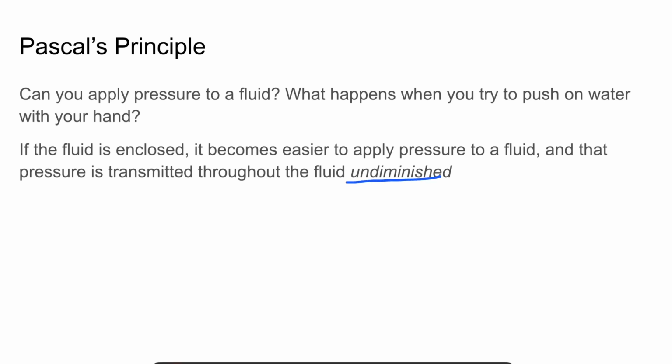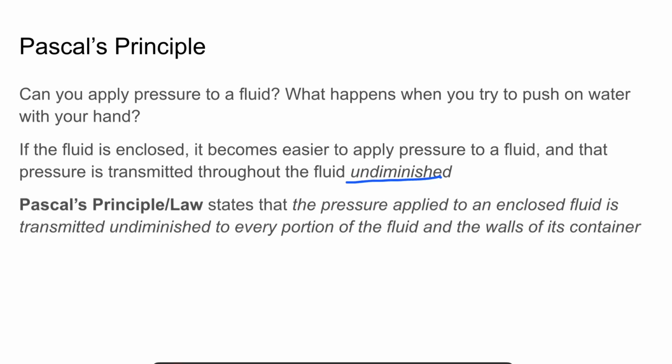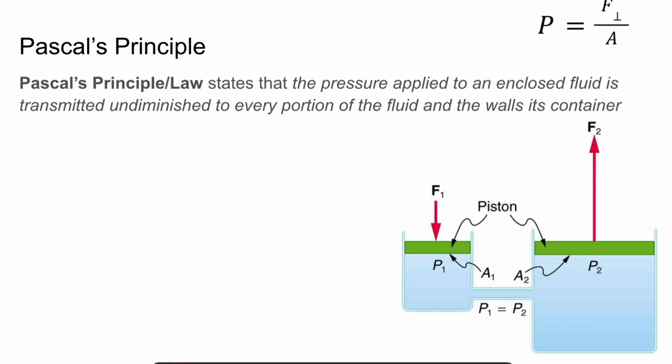That's what he determined, is that the pressure of fluid is transmitted throughout that fluid undiminished. So Pascal's principle, or law, states that the pressure applied to an enclosed fluid is transmitted undiminished to every portion of that fluid and the walls of its container. So what this looks like is, let's say that we have some fluid contained within these two vats that are connected by a channel in between them, all right?